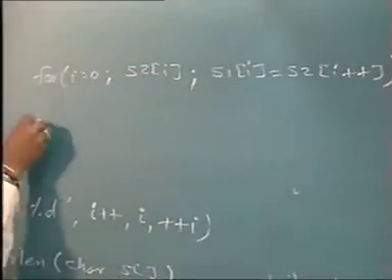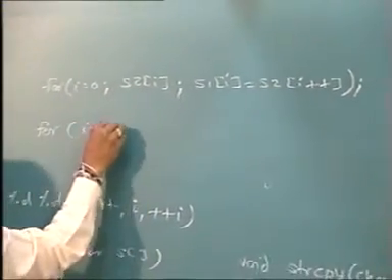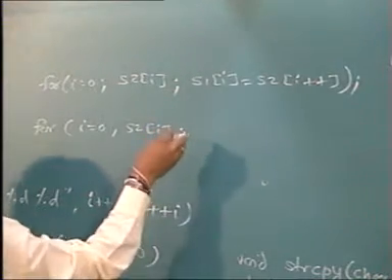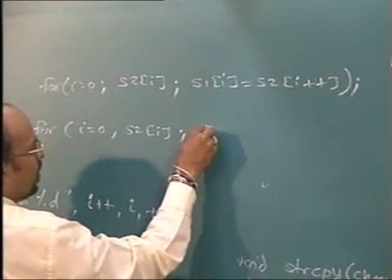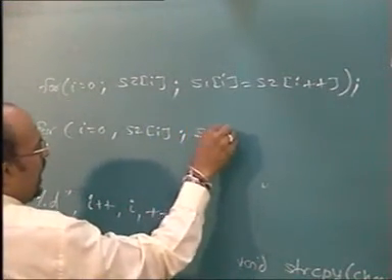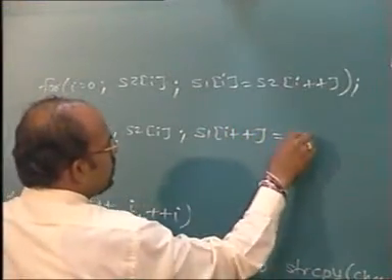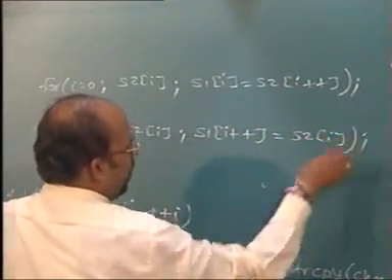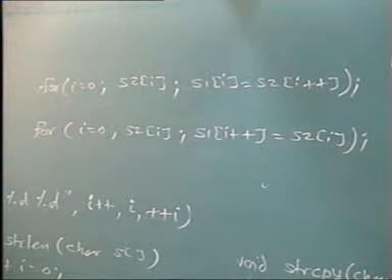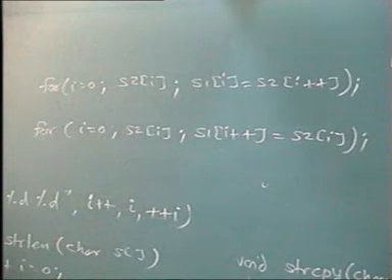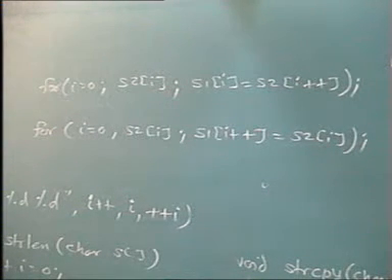Whether this will work, or for I equal to 0, S2 of I, S1 of I plus plus equal to S2 of I, whether this will work. Both will not work. Both won't work. Only one of them will work. That too, in both the cases, I will have to copy \0 externally.